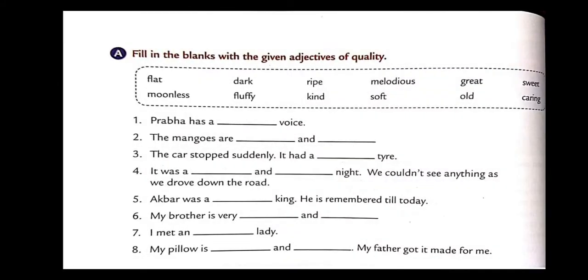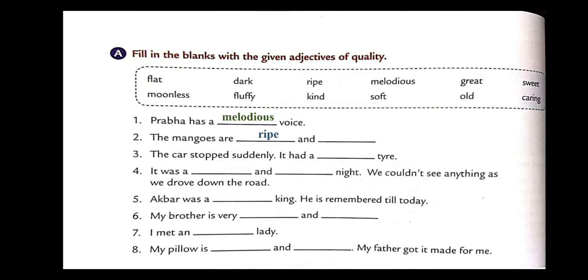As you can see on the screen, the same way you can see in your book as well. So they have asked us to fill in the blanks with the adjective of quality, and the word should be taken from this box only. So let's have a look. The first question asked is, Prabha has a dash voice. So it will be melodious voice.